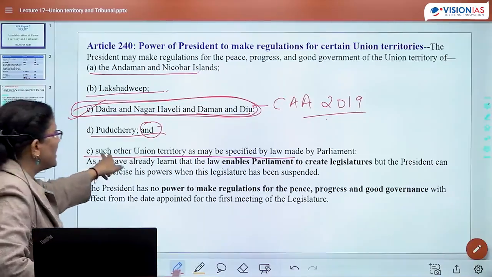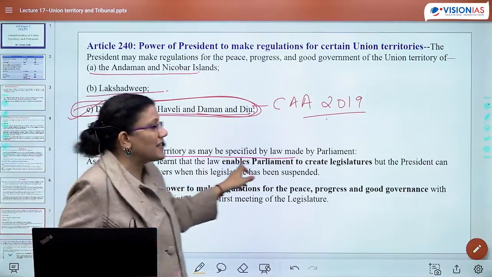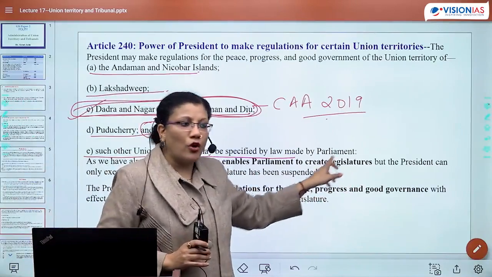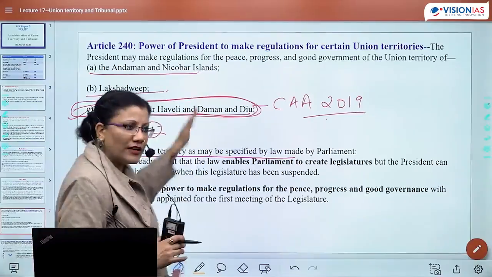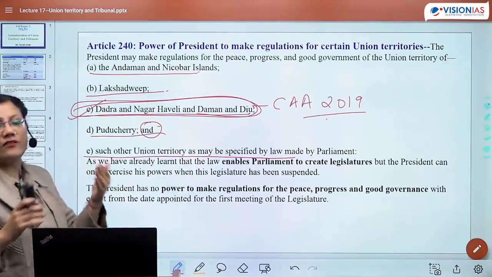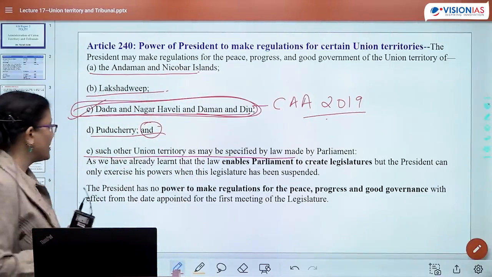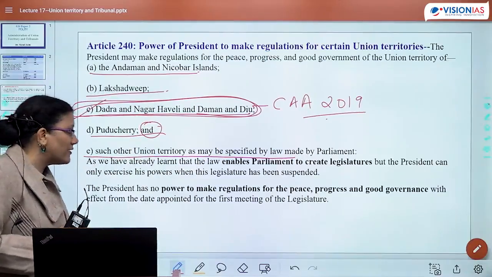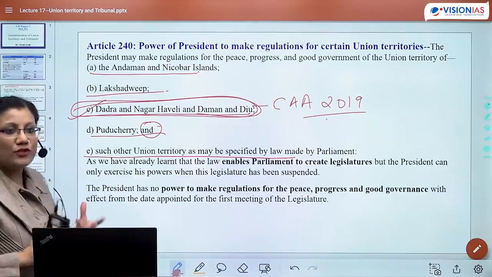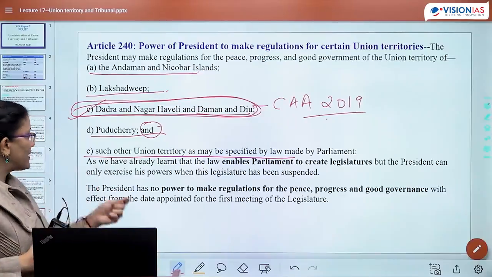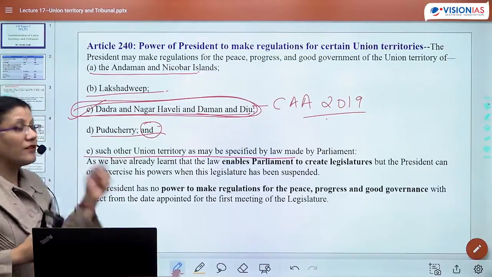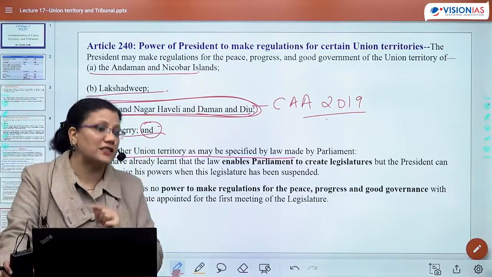It is written, such other UT as may be specified by law. So as UTs are created by law, you will keep adding. But since NCT has been given a special status, it has not been mentioned. As we have already learned, the law enables Parliament to create legislatures, but the President can only exercise his power when the legislatures have been suspended.